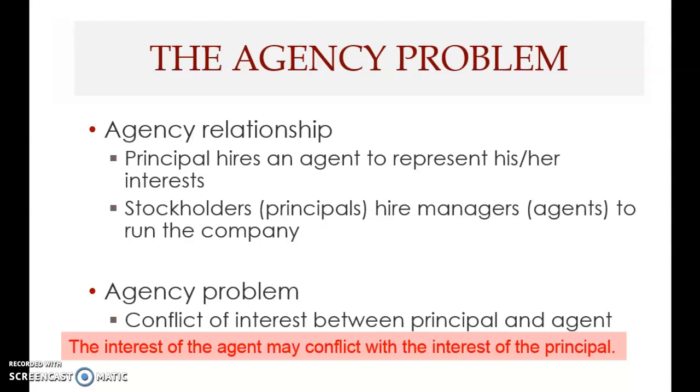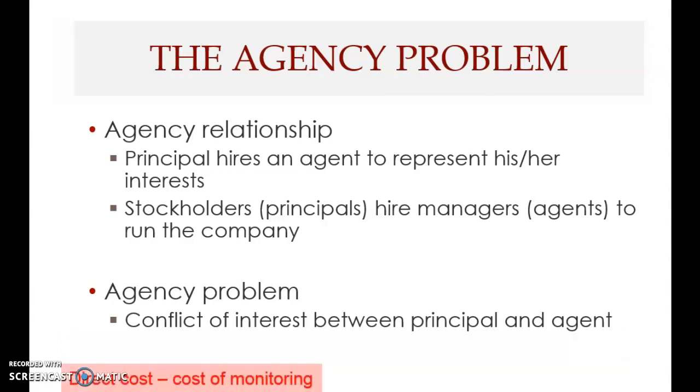Therefore, this gives rise to conflict. The company's operations are run by the managers, but it is owned by the shareholders. This conflict must be managed, and we look at that in the next slide.